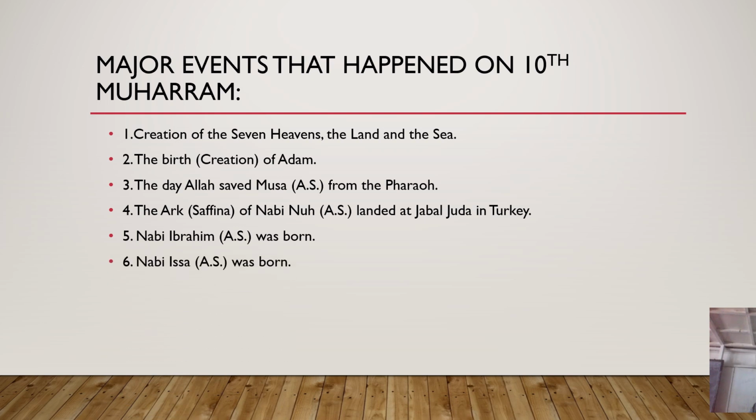Then the other important thing is that Nabi Ibrahim alayhi salam was born in the month of Muharram. That is very important to know, that Nabi Ibrahim alayhi salam was born on 10th Muharram. 6. Nabi Isa alayhi salam was also born on 10th Muharram. Therefore, Nabi Isa was born on 10th Muharram. It's another major event that happened in the month of Muharram.